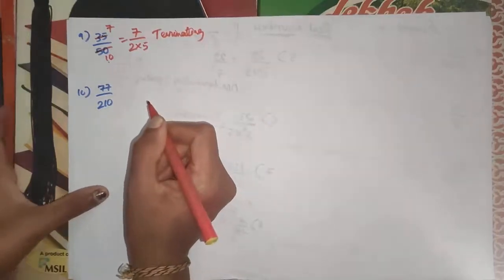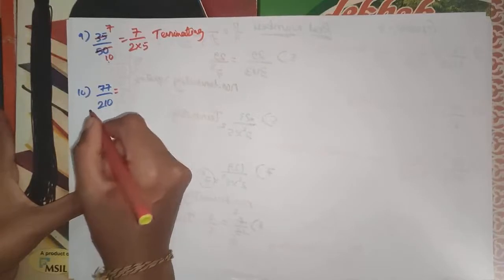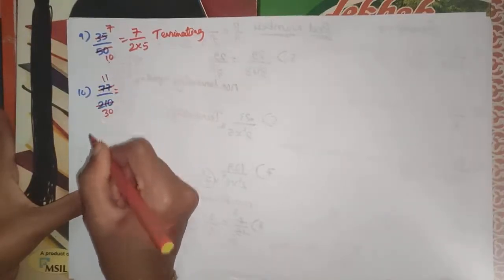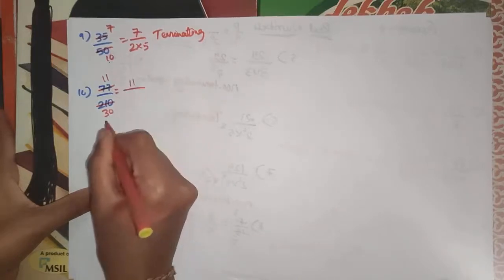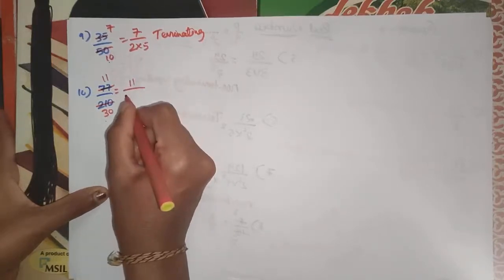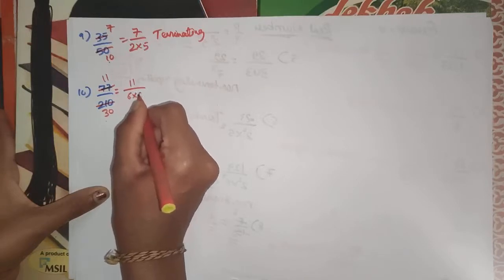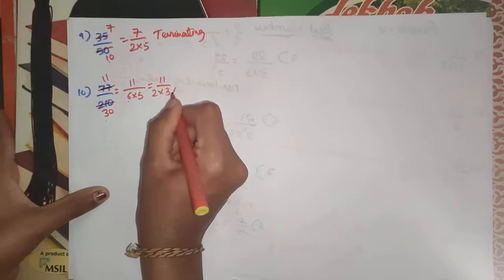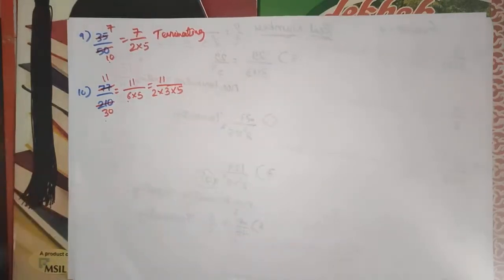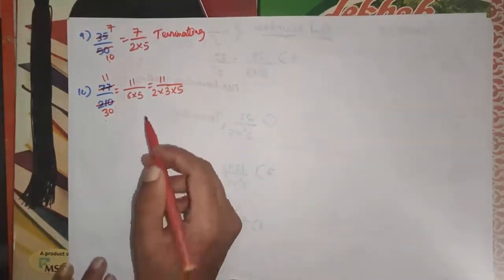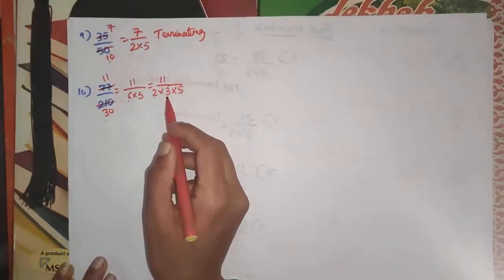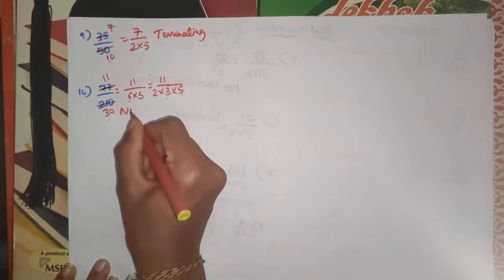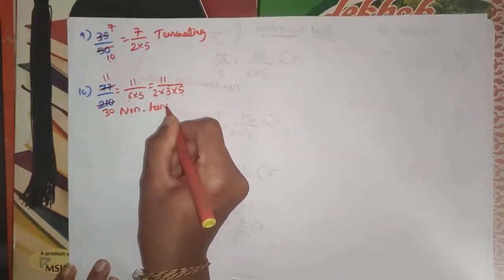So next question is 11 by 30. Here 30 can be written as 6 times 5, and 6 can be written as 2 times 3, so 2 into 3 into 5. So here it has 2 into 5 and also 3. Then it is non-terminating repeating.